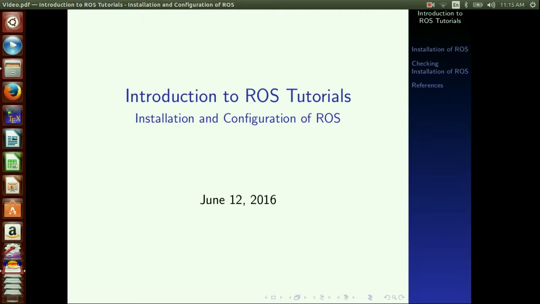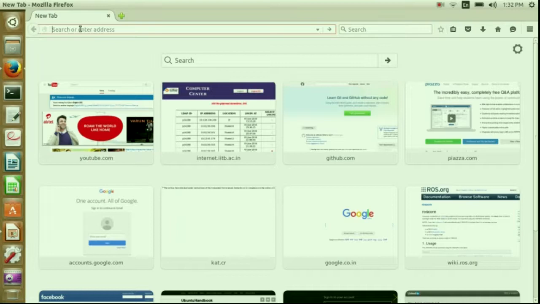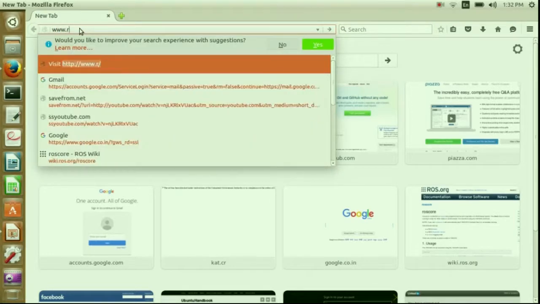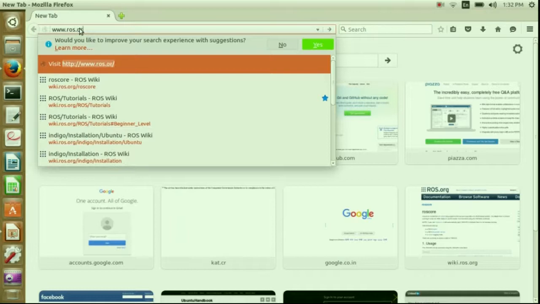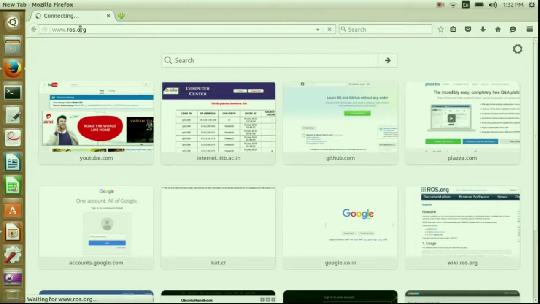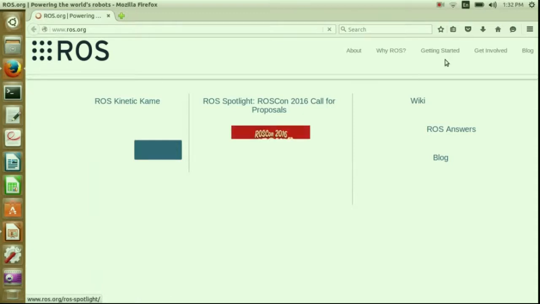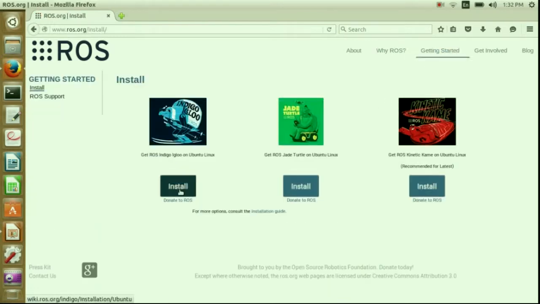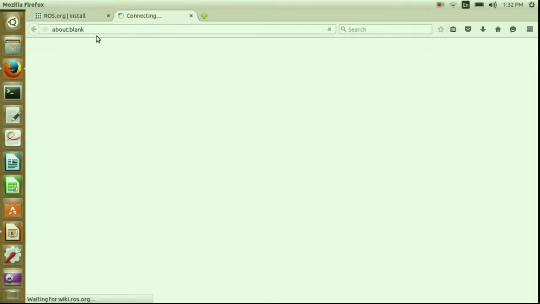Welcome to the installation and configuration of ROS in Ubuntu 14.04. Go to the website www.ros.org. Click on Getting Started and go to the Install tab. We need to install ROS Indigo, so just click on it.